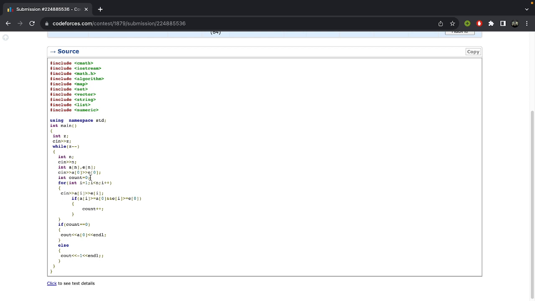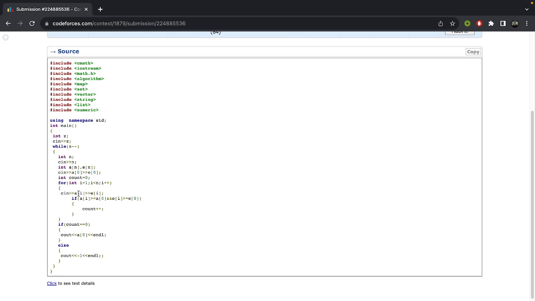And you have to count the number of participants which have higher or equal strength and endurance compared to contestant number one, that is Polycarp. So you take the input for Polycarp, then count the number of other contestants which can lift more than Polycarp.